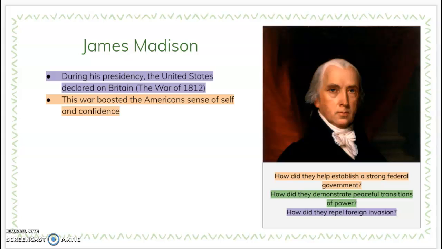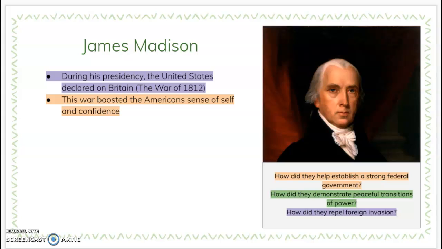All right, guys. Once again, we'll go over the guided notes. James Madison was the fourth president of the United States, and during his presidency, the United States went to war with Britain in a conflict known as the War of 1812. This war occurred after Britain repeatedly violated the rights of American ships, leaving Madison and his administration in a position where it was necessary to defend American sovereignty. This war led to an increased sense of self and confidence, as well as increased public trust of the federal government. We don't have any vocabulary on this slide, so we'll go ahead and move on to the last president we're discussing, James Monroe.